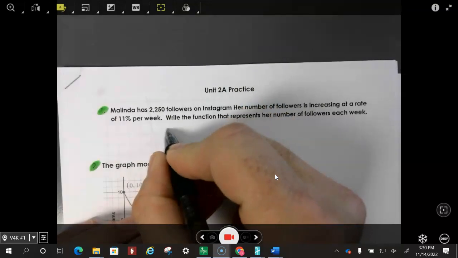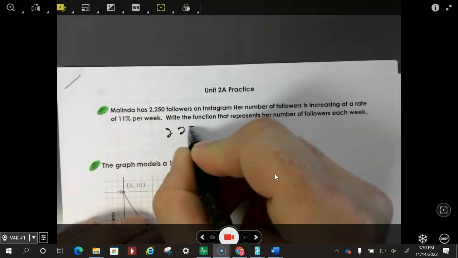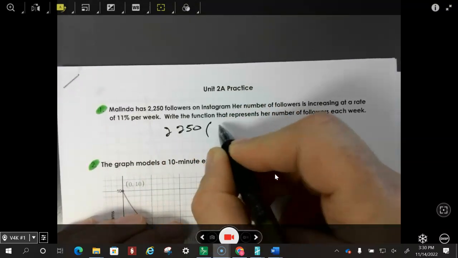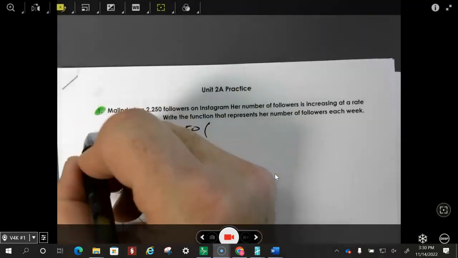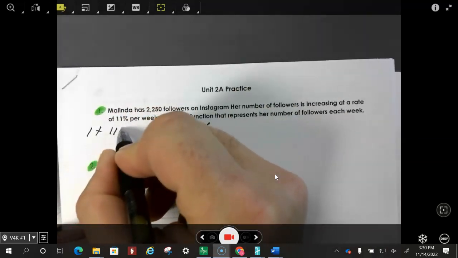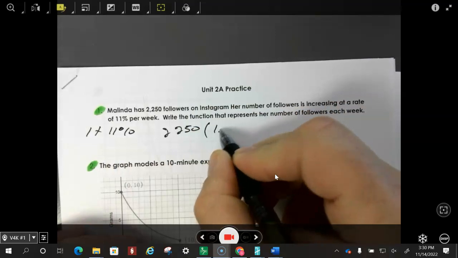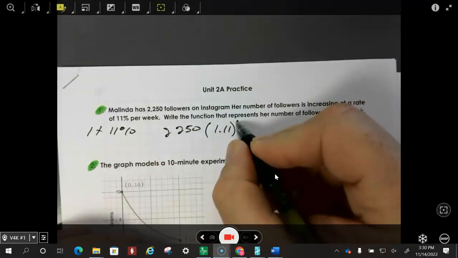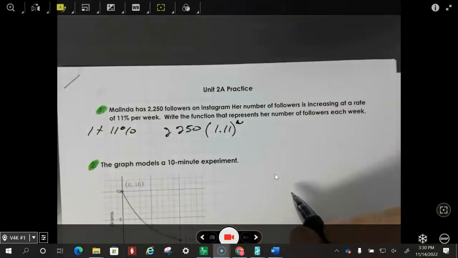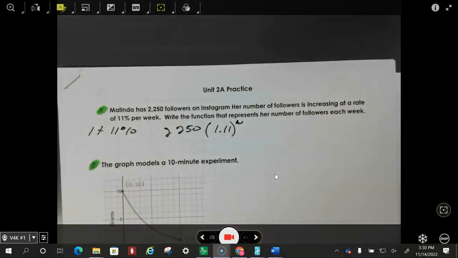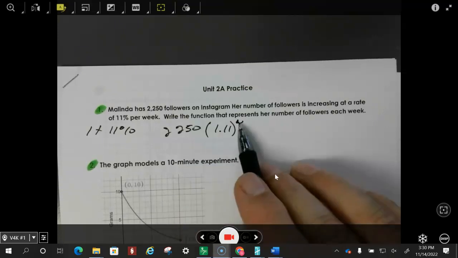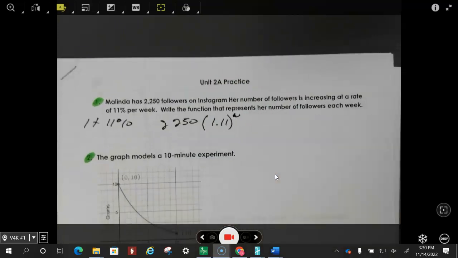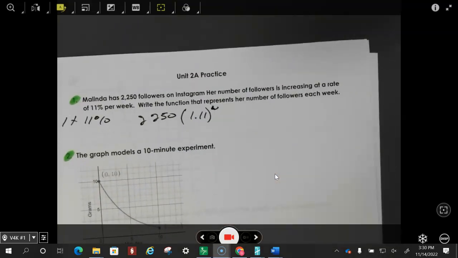So she started with 2,250 as the initial amount, and it's growing by 11%. So that's going to be 1 plus 11%, which is going to give you 1.11. And that is going to be to the power of x, whatever variable you want to put for the exponent there. Just match it up with whatever you've got on the answer choices.